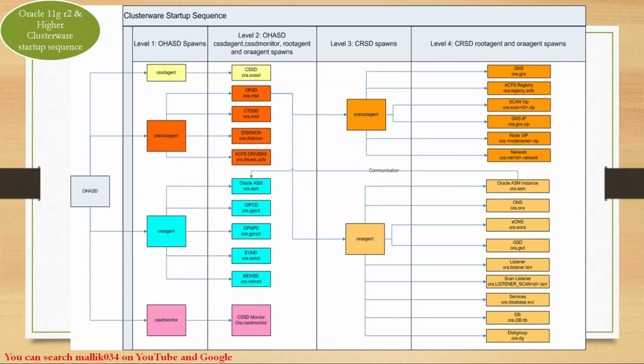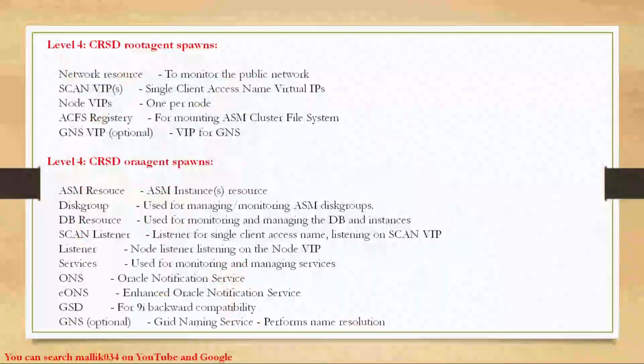I hope everything is clear here. For this OHASD to start, it will look for that inittab, and then that init.ohasd script is the main one. And then for this CSSD to start, it again depends. And then for CRSD to start, it again depends. So that dependency I'm going to cover now.